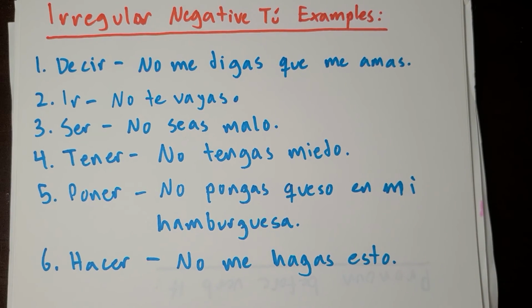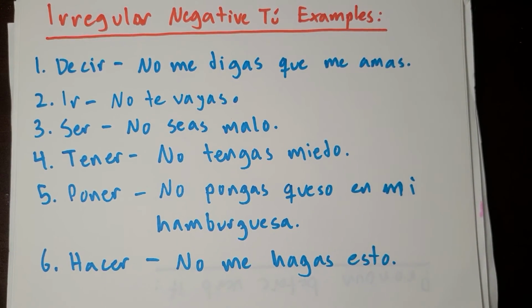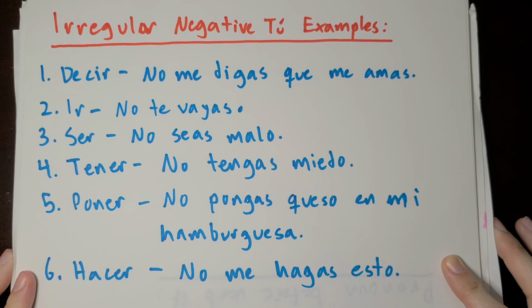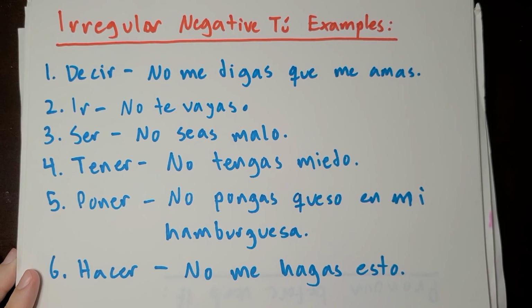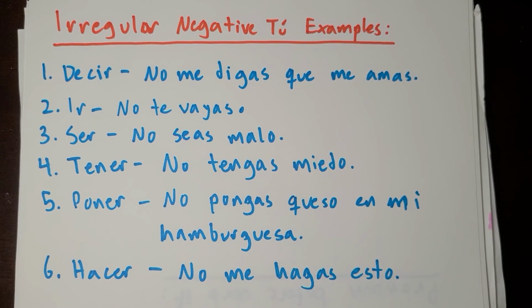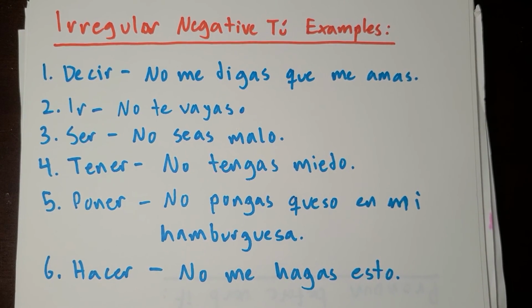So this literally translates to don't do this to me. So you can use this in basically any context that you would in English. If you think somebody's lying to you or manipulating you, or there's some kind of situation going on, no me hagas esto, don't do this to me. Or if somebody's about to break up with you, you can say no me hagas esto, don't do this to me. You're going to hear it on TV, you'll hear it in songs. So that's a pretty common example too.